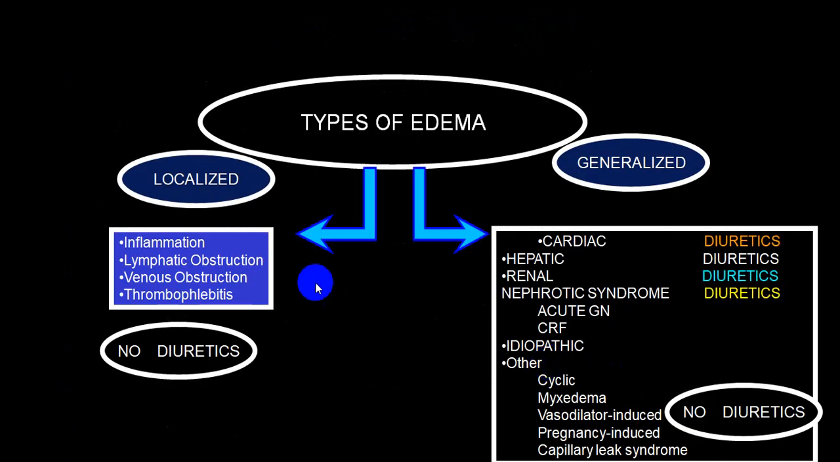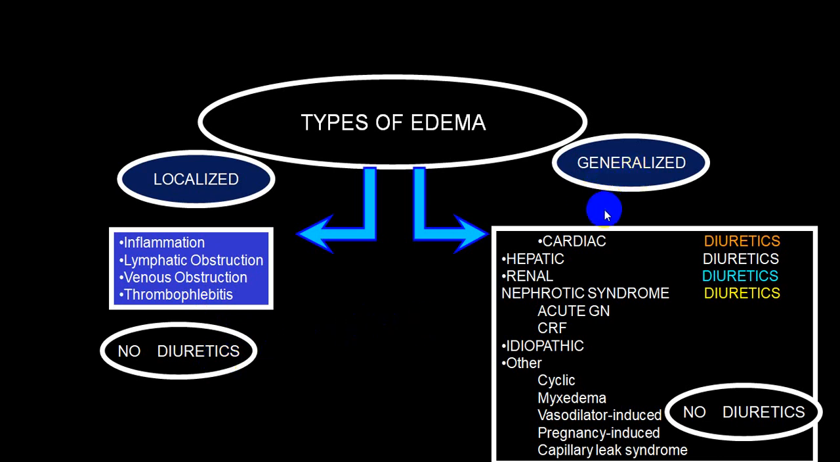Usually we say that for localized edema, which is very frequently because of inflammation like cellulitis or lymphangitis, lymphatic obstructions, venous obstruction like DVT or thrombophlebitis, or because of chronic venous insufficiency, diuretic is not indicated. This should be kept in mind, but this is the most common condition where a diuretic has been prescribed in and out.